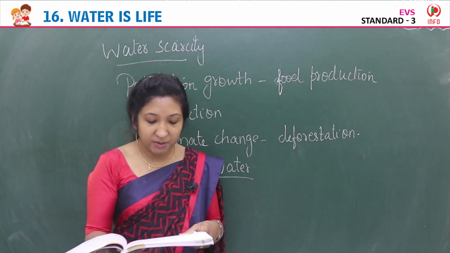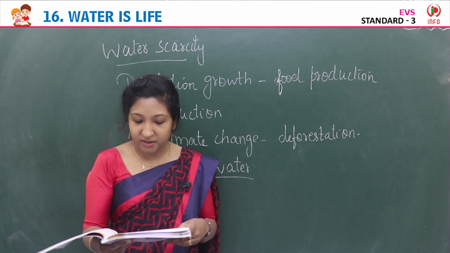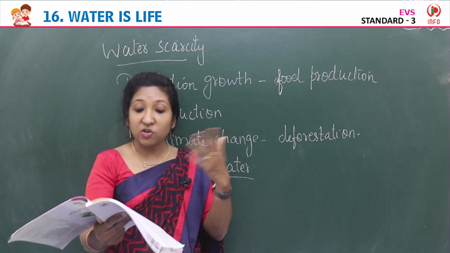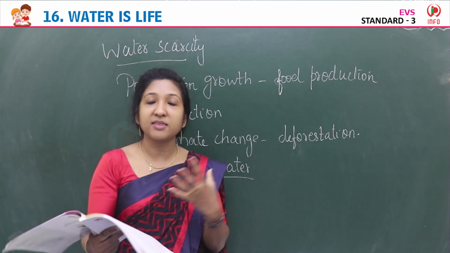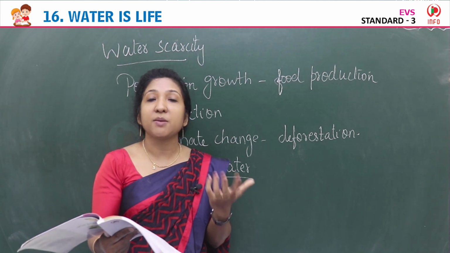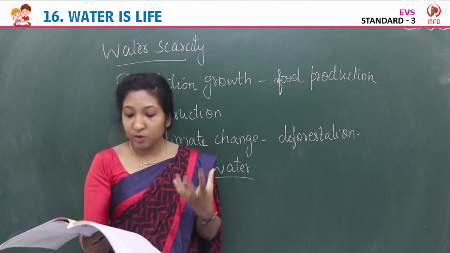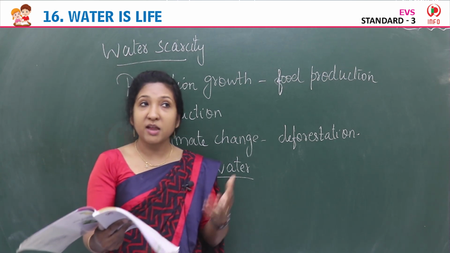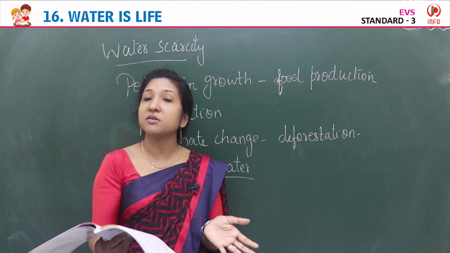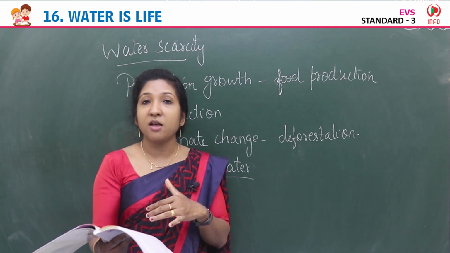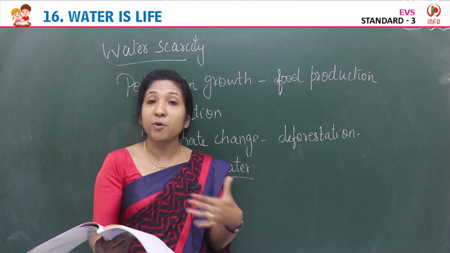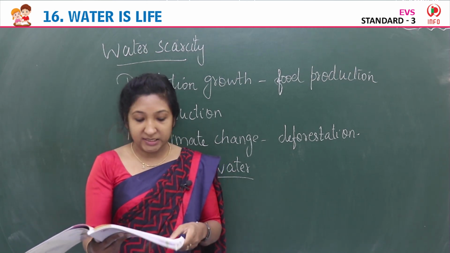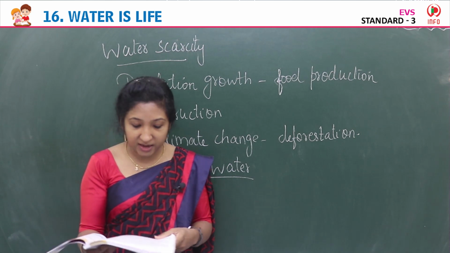Then environmental benefits include ecosystem and habitat protection. An ecosystem is a group of living organisms that live in and interact with each other in an environment. Plants, animals, everyone is included in the ecosystem. A habitat is the natural home of plants and animals. If we conserve water, we are protecting the environment, thereby protecting the habitat and ecosystem where all living organisms live.